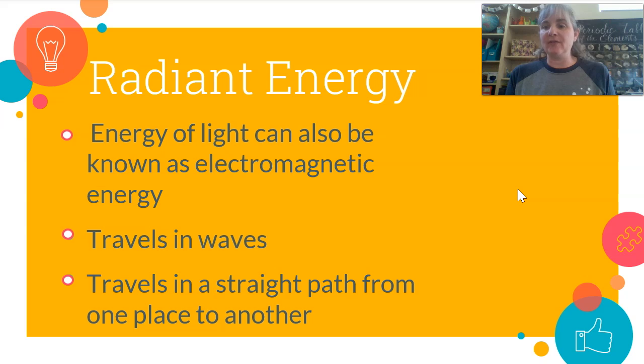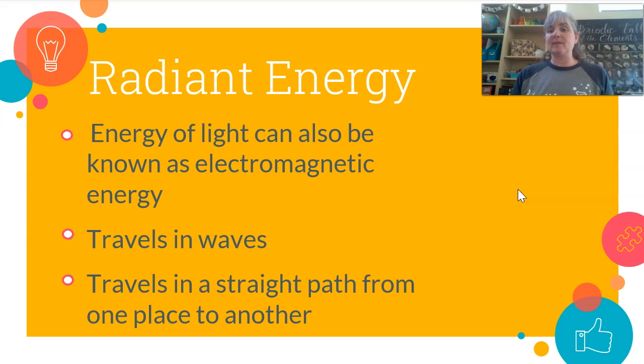The next type is called radiant energy. We've learned a lot about this one already, since we just finished a unit about convection and radiation. Radiant energy is very similar to radiation. It's energy of light. It can also be known as electromagnetic energy. It travels in waves, and it travels in a straight path from one place to another.